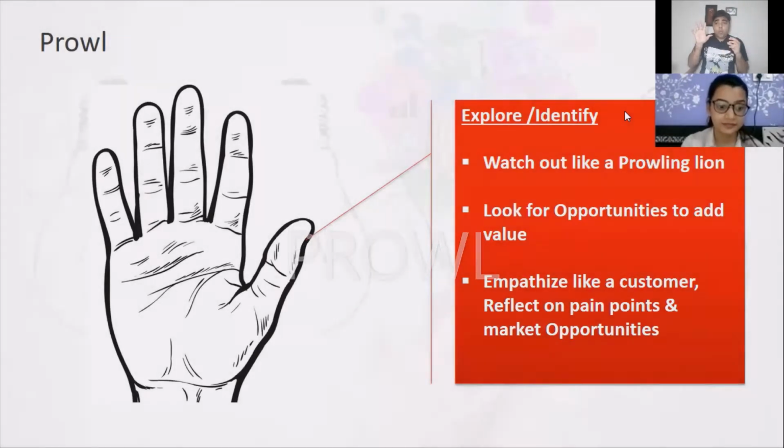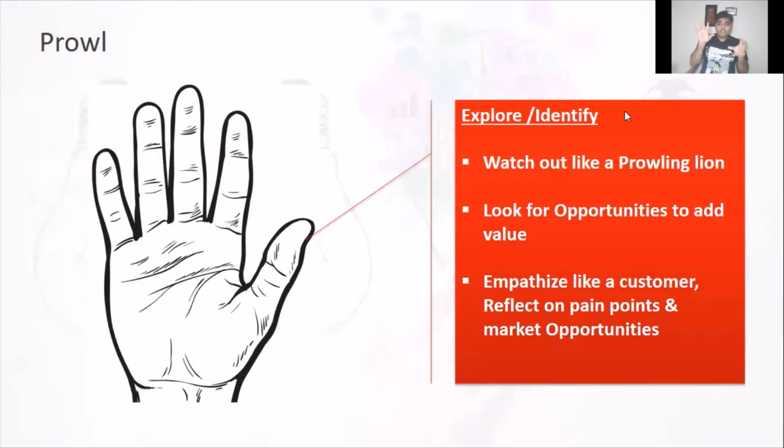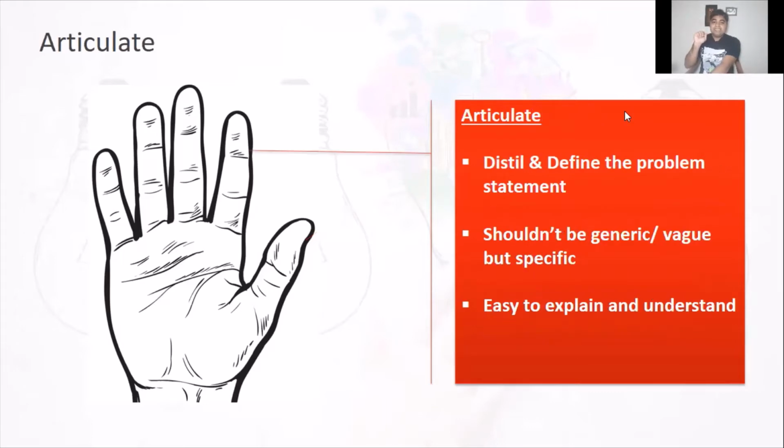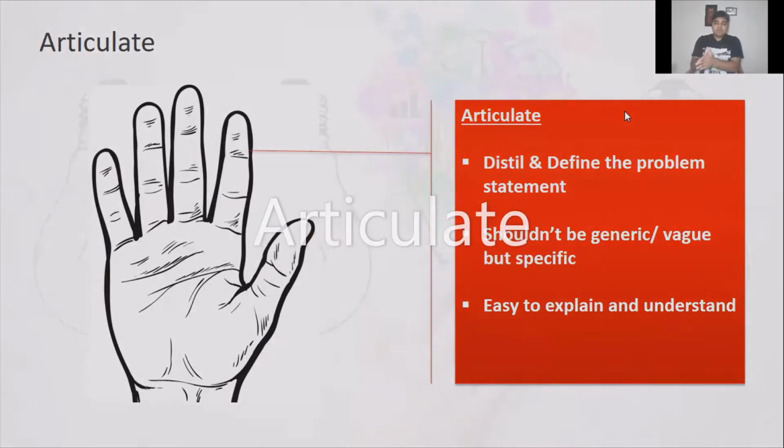First one is P. P is watch out and look out for opportunities to add value. I mean, explore what is the problem that you want to solve. Explore where there is a problem that needs to be solved. That is exploring and identification. That is P. Second one in PALMS is A.